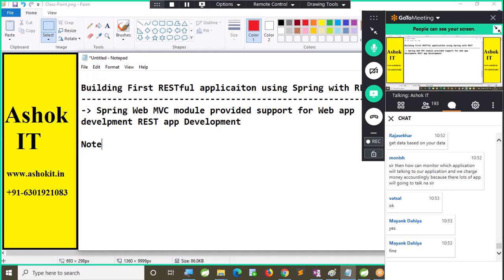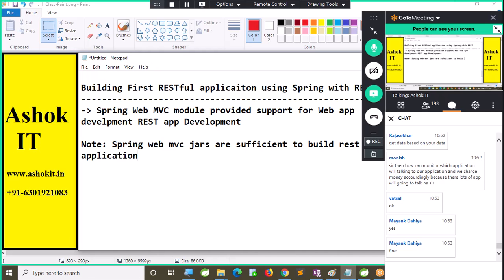Spring WebMVC jars are sufficient to build a REST application. We do not need to add any separate jar file to build RESTful services using Spring.